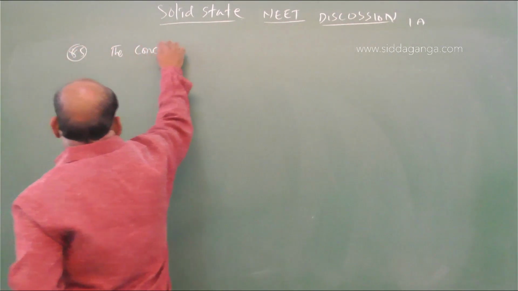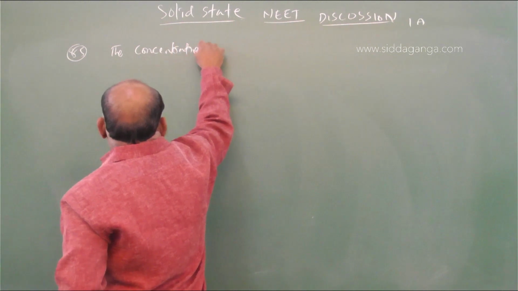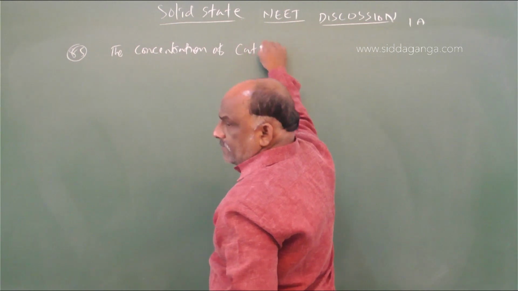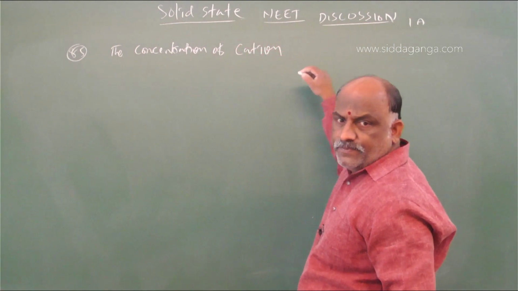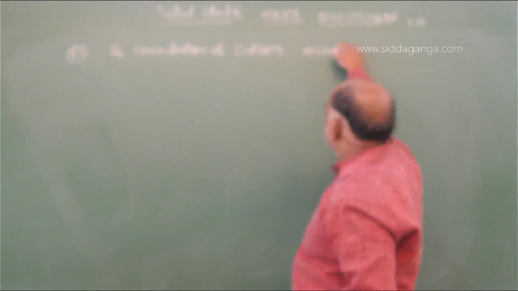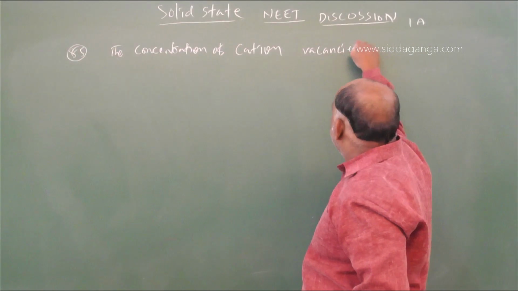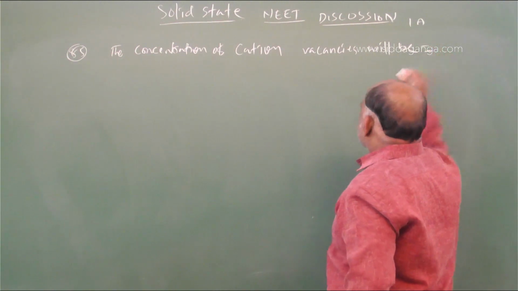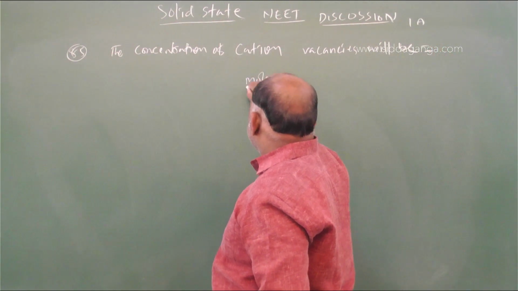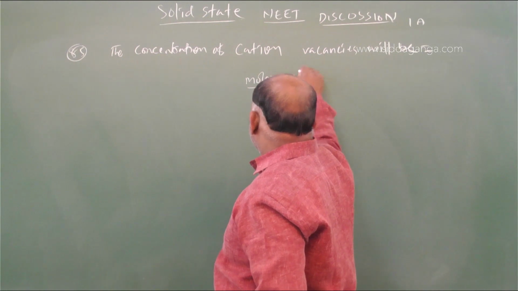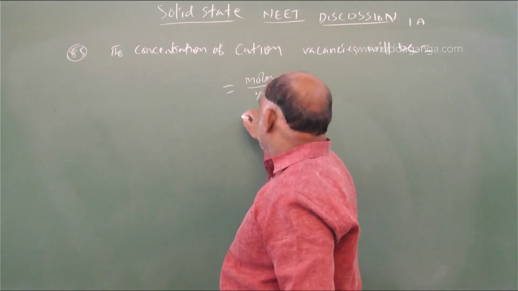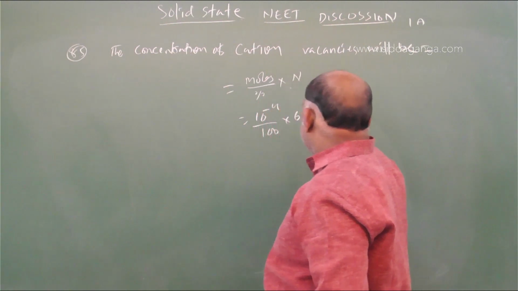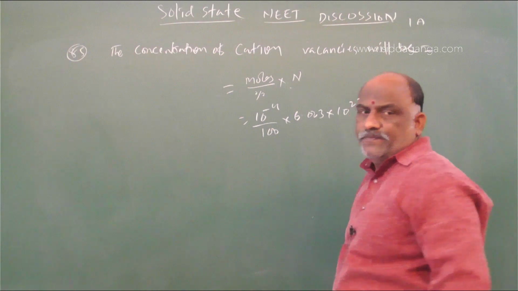The concentration of cation vacancies is equal to moles divided by percentage into N. That is equal to 10 power minus 4 by 100 into 6.023 into 10 power 23.